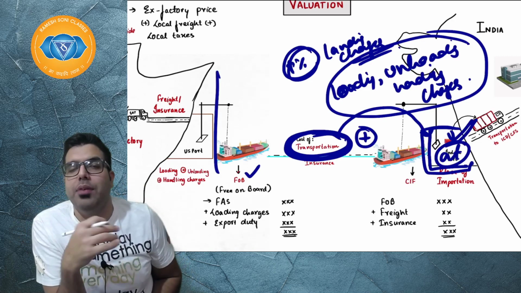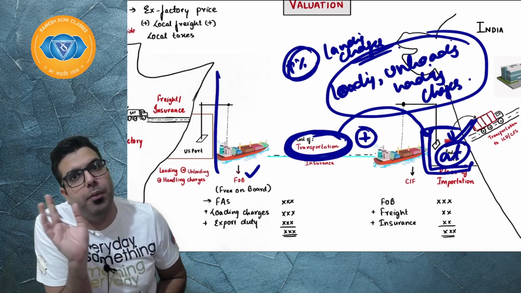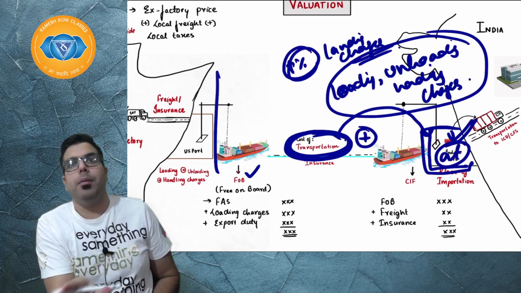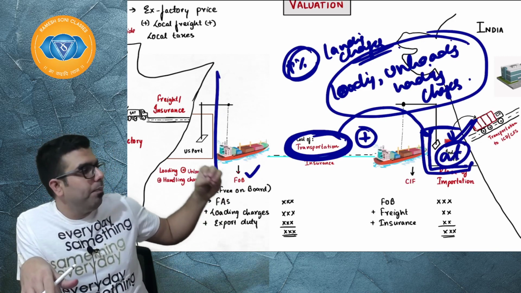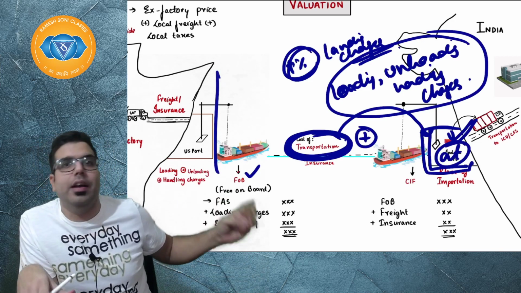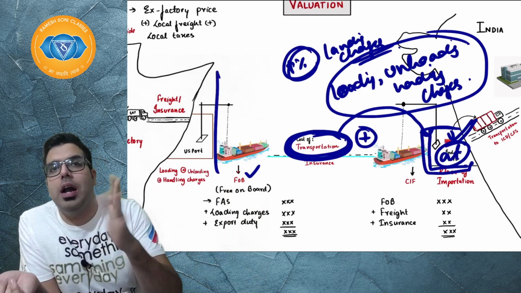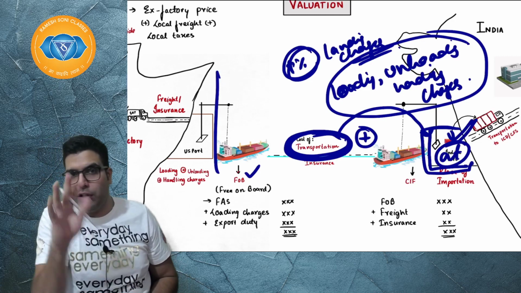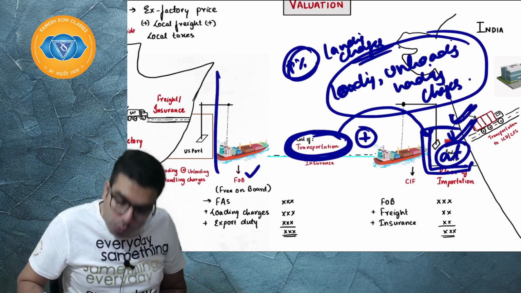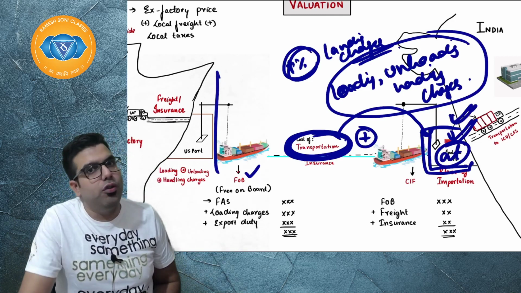However, the very famous Wipro case happened where the Supreme Court told that if there are landing charges, loading, unloading charges, they have to be added on an actual basis. You can't notionally add 1%. What used to happen in India was that 1% used to be added.